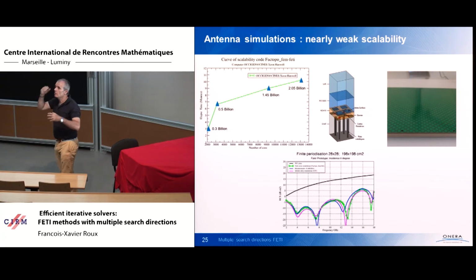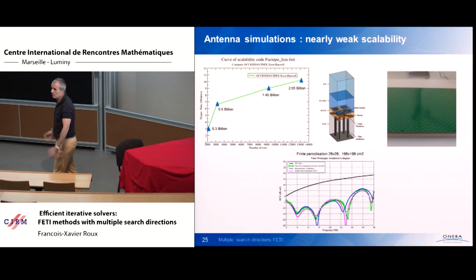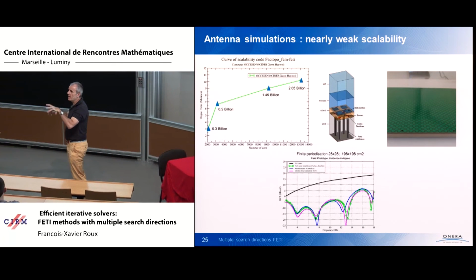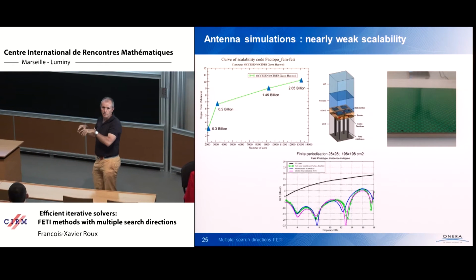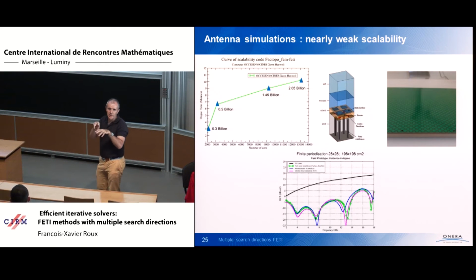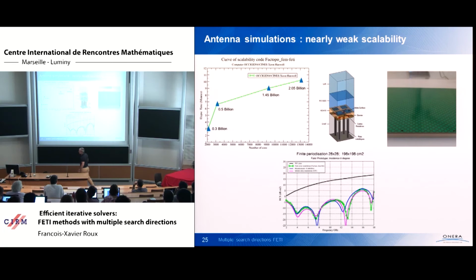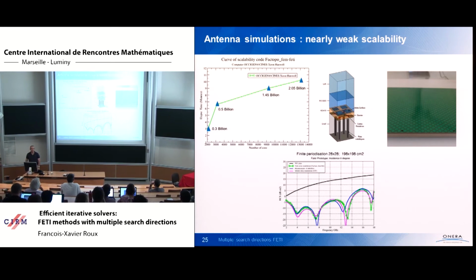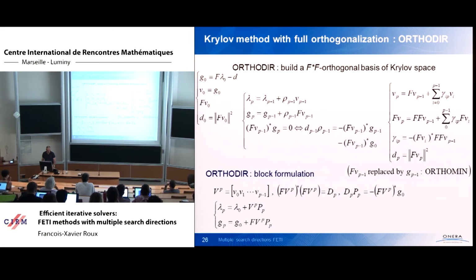Also, there is no coarse grid problem. Why? Because subdomains have very complex behavior. The wave that is created by one element in the array tends to be absorbed by the neighboring cells, and this is why the method works with this very simple first order Robin boundary condition without any multi-grid preconditioner.